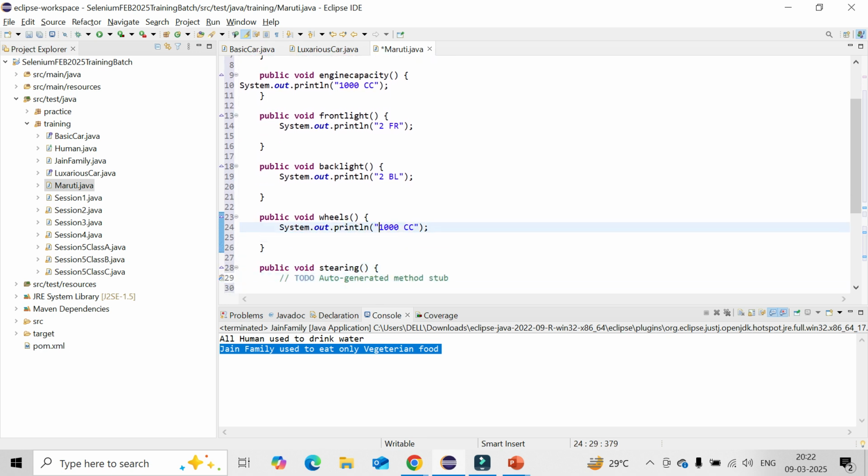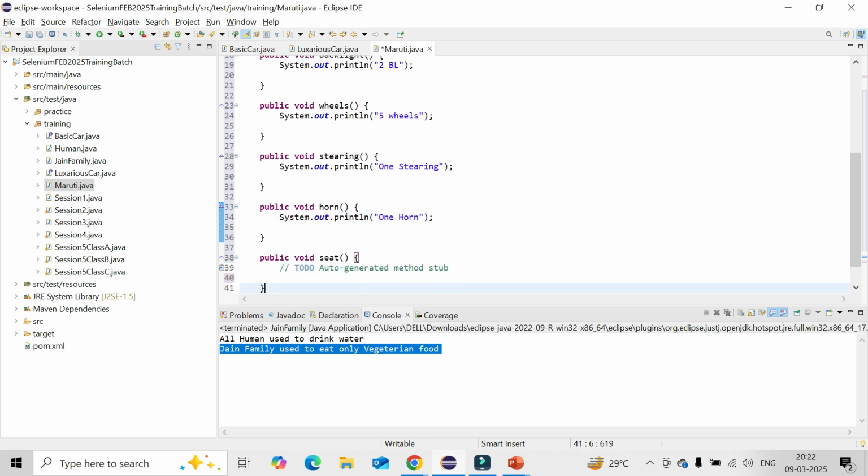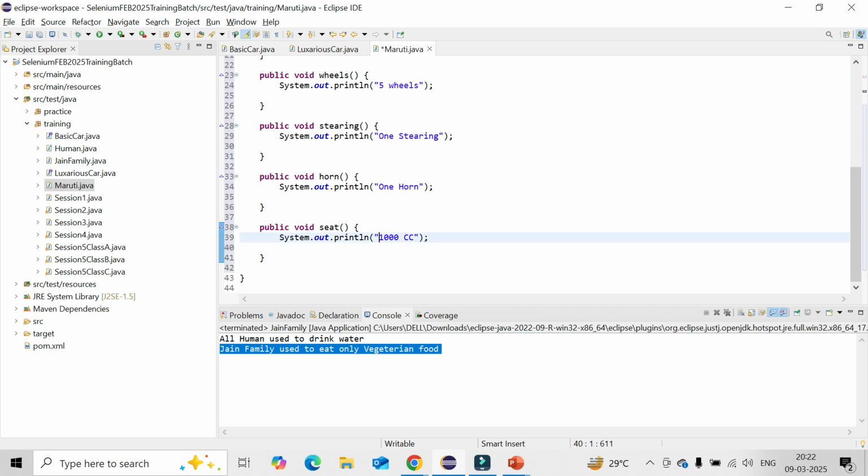Wheel, say 5 wheels along with the stepney. Steering, 1 steering. Horn: sometimes some cars have 2 horns also, it will depend, but by default 1 horn. This is the basic one. Seat also, 5-seater. Okay, now it's already done.